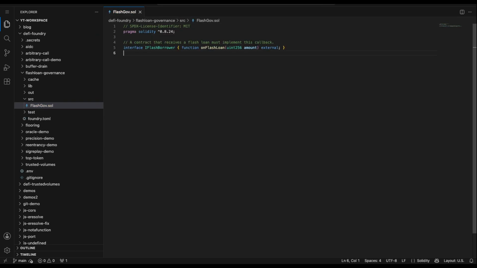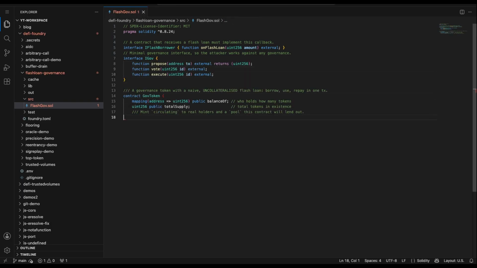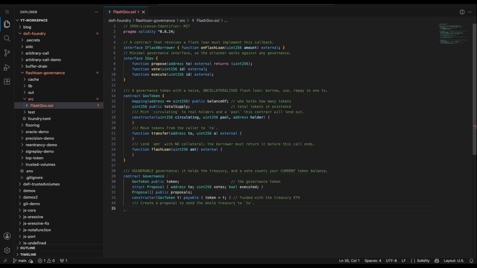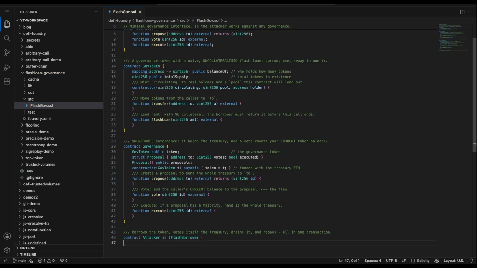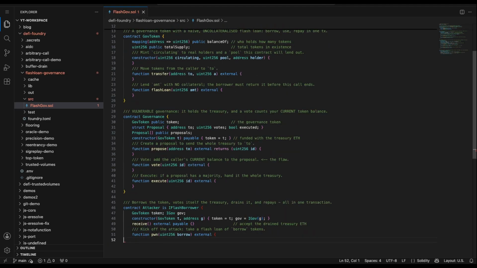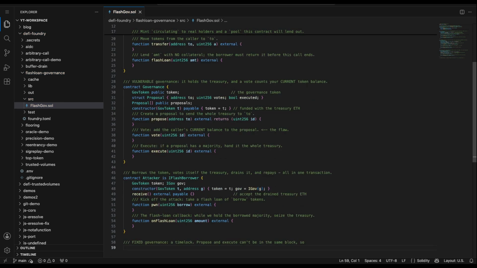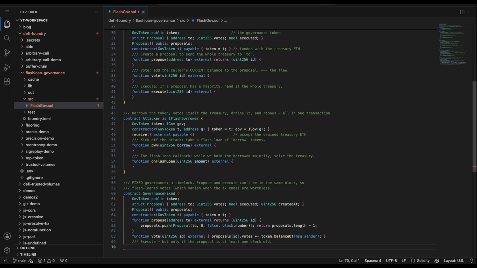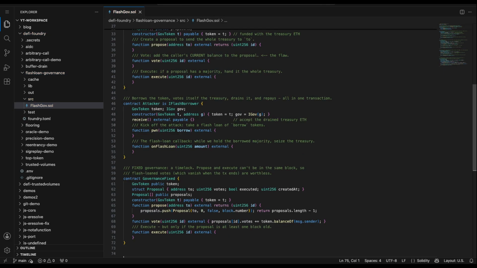We start with a skeleton, just the shape, no logic, 4 pieces: a governance token that can hand out flash loans, the vulnerable governance, which holds the treasury and lets token holders vote, the attacker, and a fixed version of the governance that we'll come back to at the end. Every function has a comment saying what it will do and empty bodies. Now we fill them in, one contract at a time.